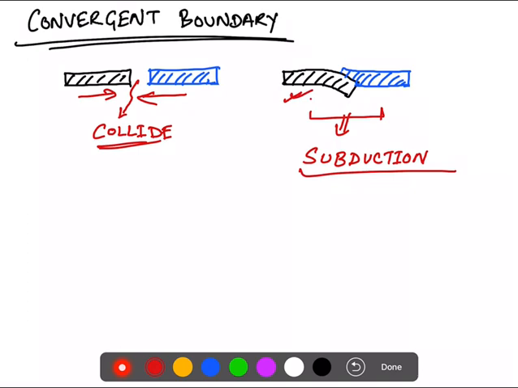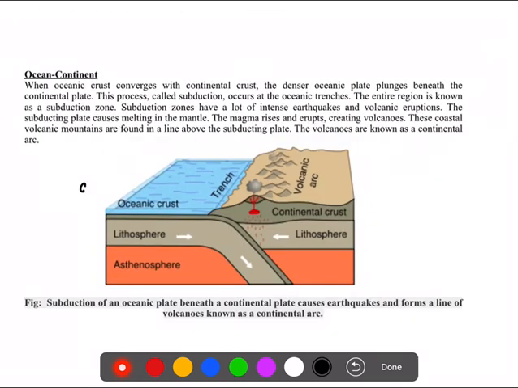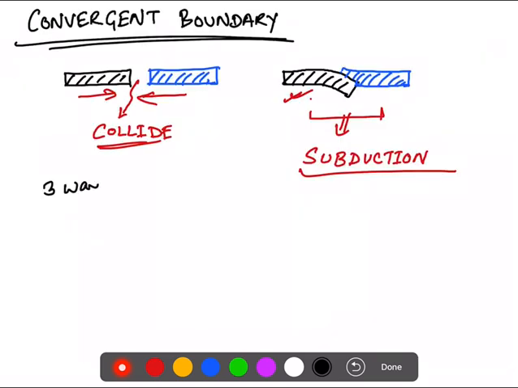Now, there are three types or three ways in which convergent plates collide. First is when an oceanic plate collides with a continental plate.